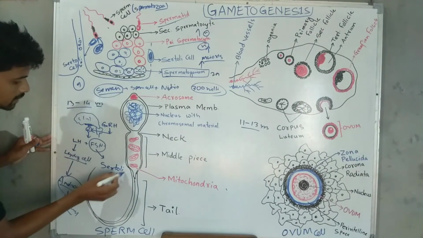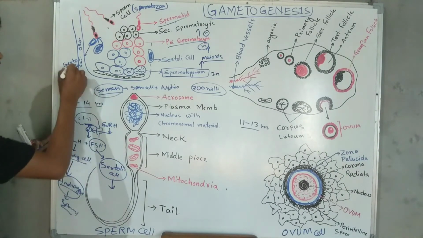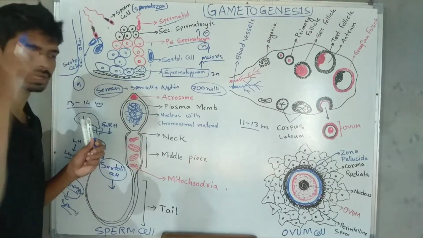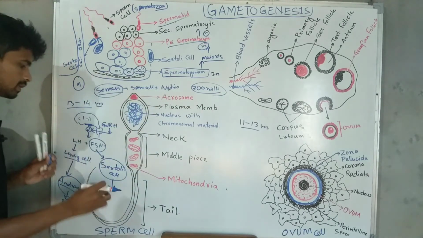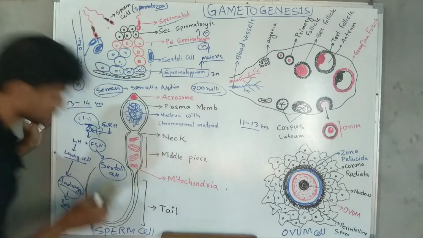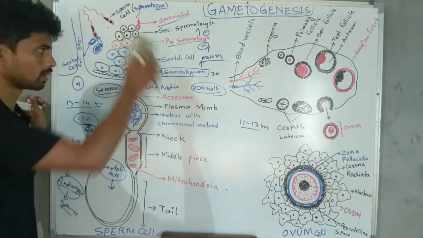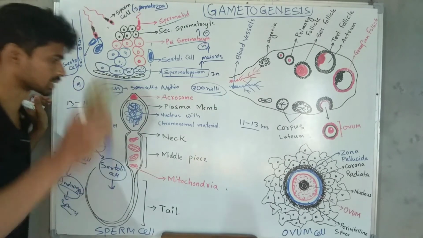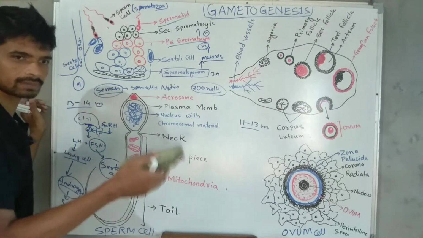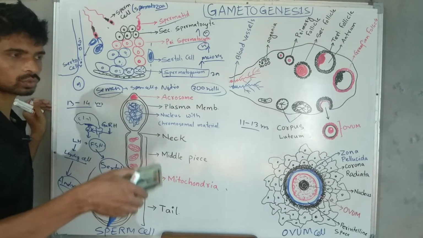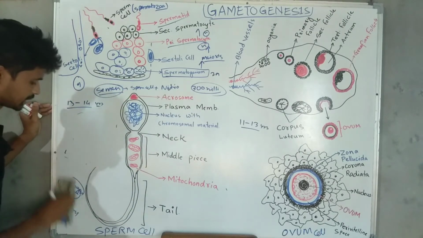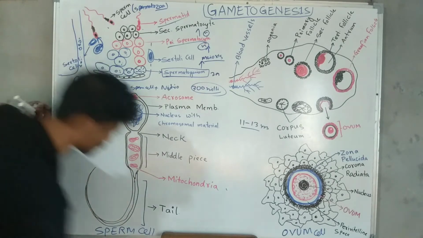So here FSH stimulates the Sertoli cell, and the Sertoli cell helps in spermatogenesis. That means they do not directly promote spermatogenesis, but they help in it and provide nutrition to the sperm cell. Next, let us see what sperm cells are. We have all learned about spermatogenesis, the formation of sperm cells. The structure of the sperm cell is very important. This comes in your HS second year examination, repeating every 2 or 3 years. The diagram comes for 3 marks. You can check it. So let's see the structure of the sperm cell.